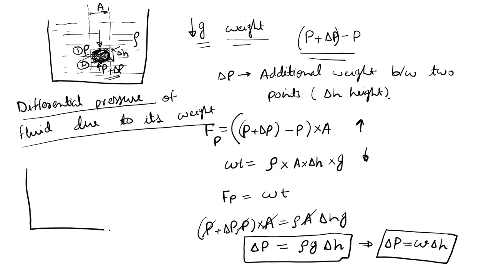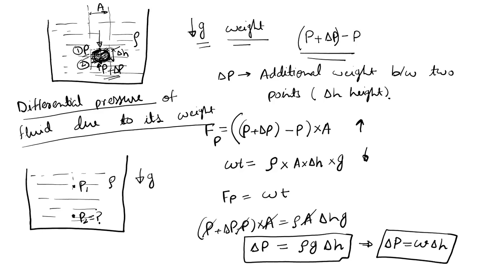So now I will say that I have given a pressure here as P1. The density of the fluid is rho and the acceleration due to gravity is g, and I want to find the pressure P2 at a point vertically downward, at a height h from here.